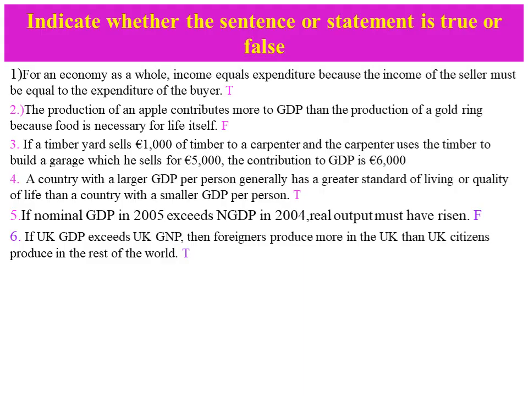Net factor income equals the factor income we get from outside minus the factor income we give to outsiders. If citizens of other countries earn more in our country and our citizens earn less from the rest of the world, net factor income becomes negative, so GNP is less than GDP.